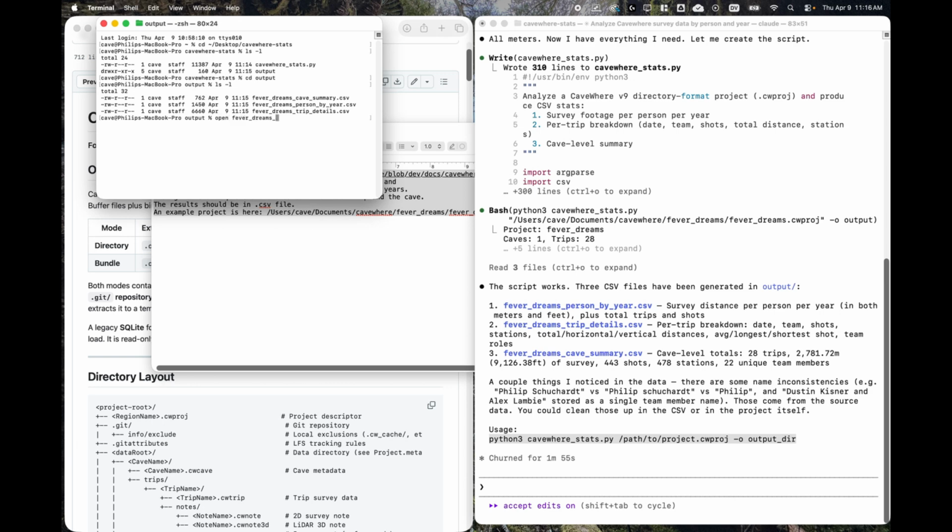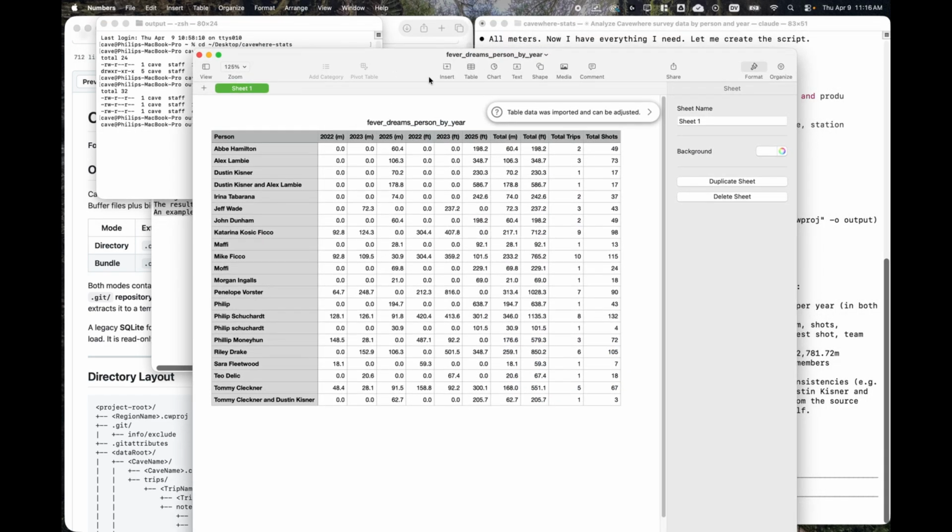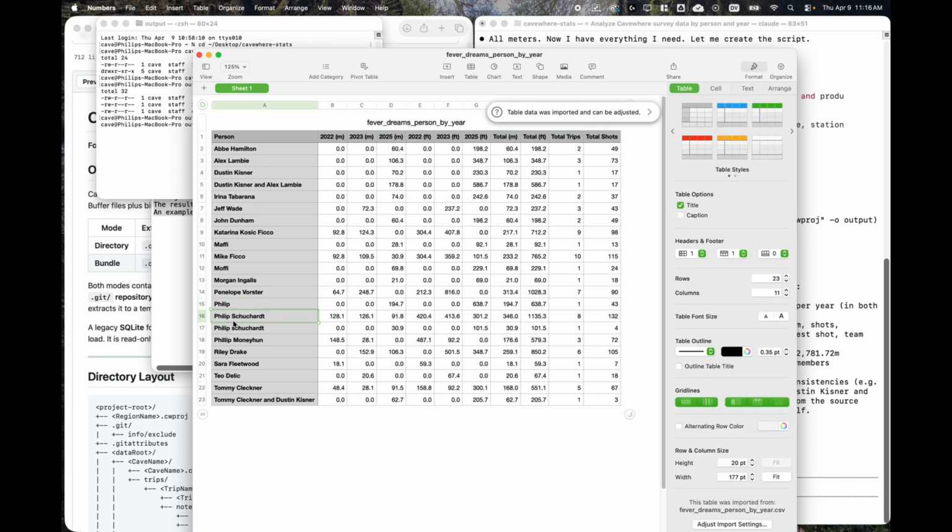Let's look at the actual stats. Let's do person by year. All right, here's person by year, and this is all in feet. Of course, you could probably change this into meters real quick. But yeah, that gives you an idea. It looks like I'm listed three different times in different places, so maybe we could even ask Claude to fix this problem.